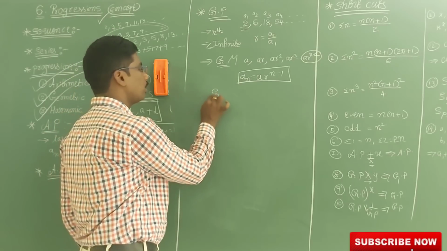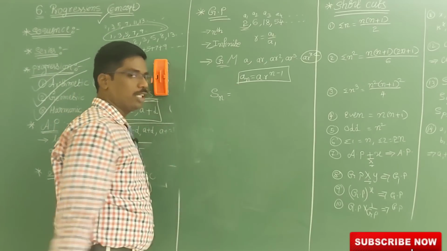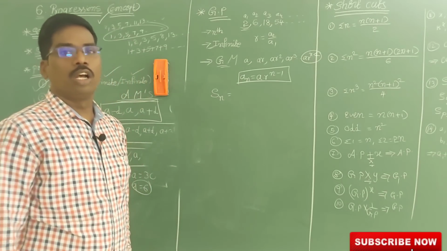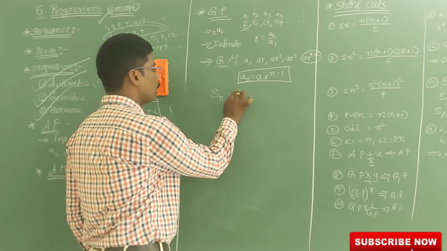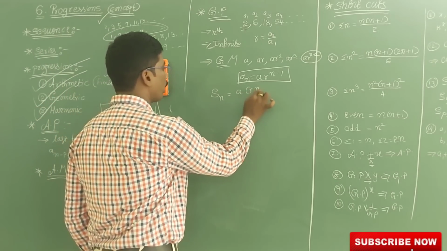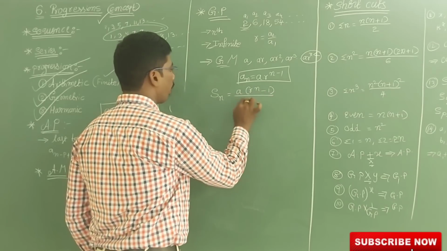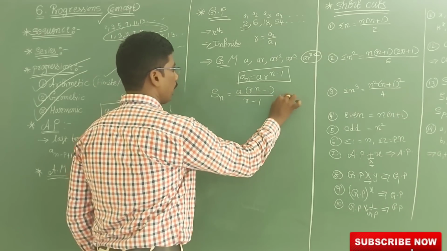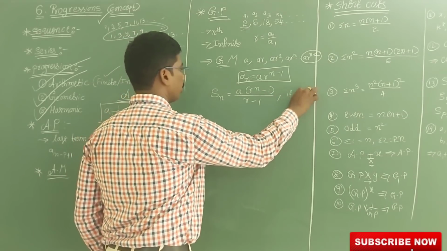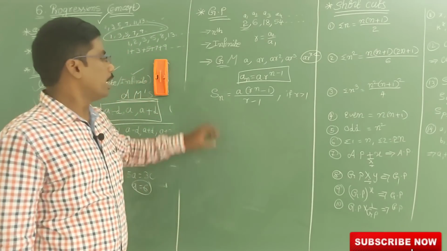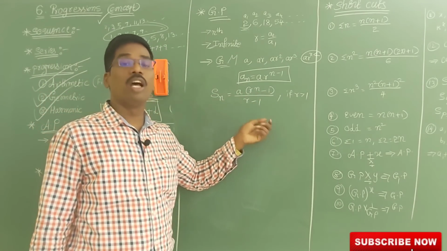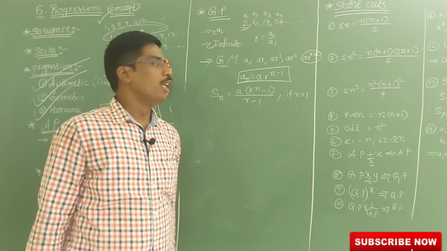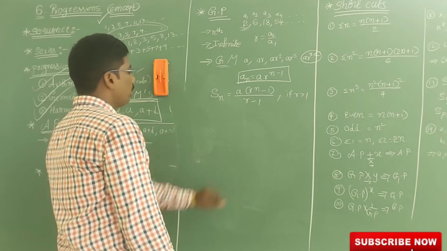So Sn is equal to, we don't have it in our new syllabus, but in the old syllabus and some remaining syllabuses it is there. Sn is equal to A into R power n minus 1 by R minus 1. Here, if R is greater than 1, then Sn is equal to A into R power n minus 1 by R minus 1. This is the formula for the sum of the n terms in GP.